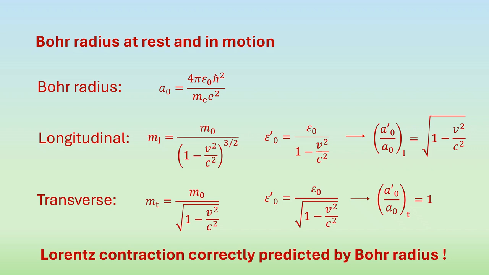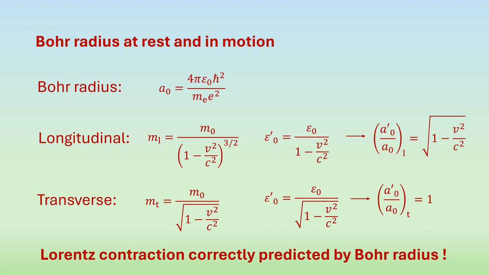When we calculate the Bohr radius of a moving object using the relativistic inertial mass and a reduced inertial force, two things we obtained independently of quantum mechanics, then we find that the Bohr radius predicts the Lorentz contraction. And it predicts the contraction in the direction of the motion and not in the perpendicular direction, which is exactly how actual objects behave.